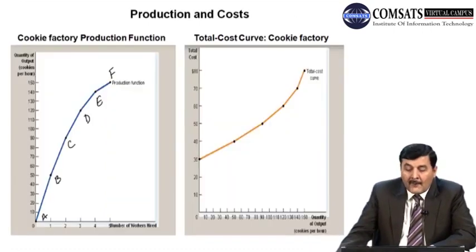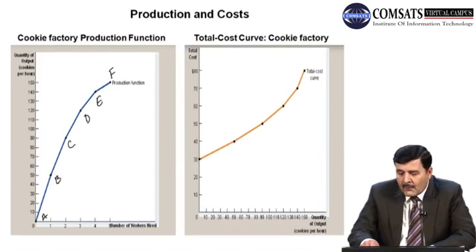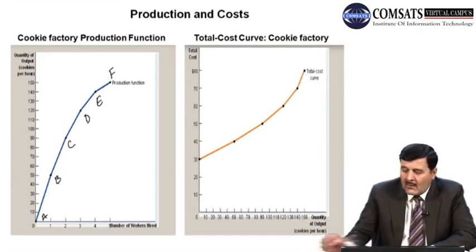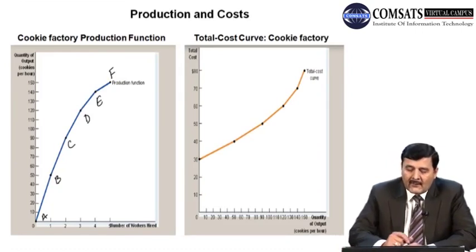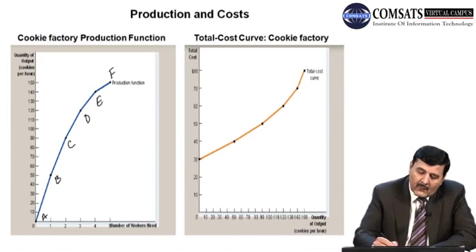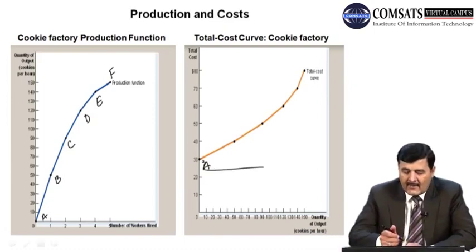So we have to take quantity, output produced, on x-axis and total cost on y-axis. So when 0 units are produced, against 0 units we have the total cost which is 30, so we have a point A again here in this diagram.